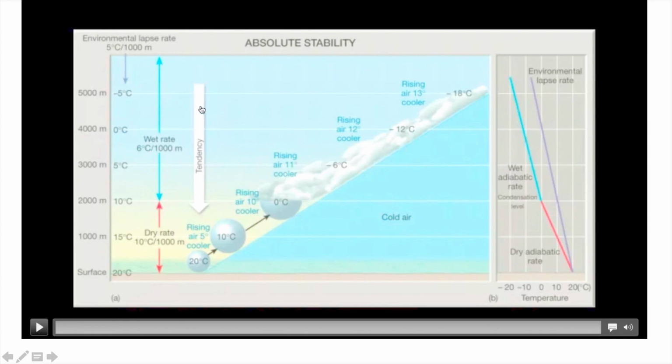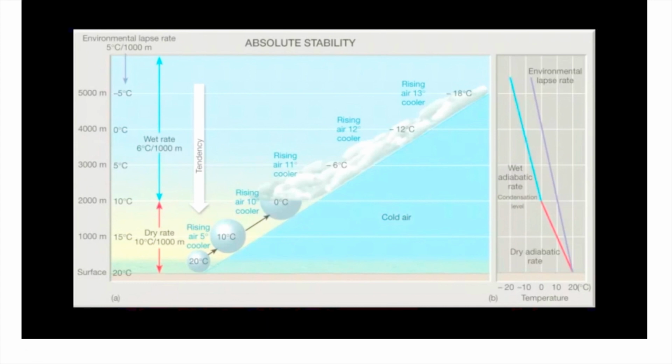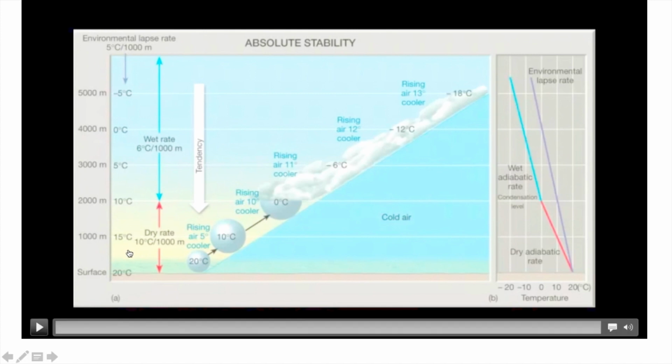Sometimes they simply ask the relation between ELR, WLR or DLR. You can see that the dry adiabatic lapse rate is maximum, that is 10 degrees Celsius. The wet adiabatic lapse rate is 6 degrees Celsius, and the environmental lapse rate is 5 degrees Celsius. So maximum is this one, then this one, then this one.